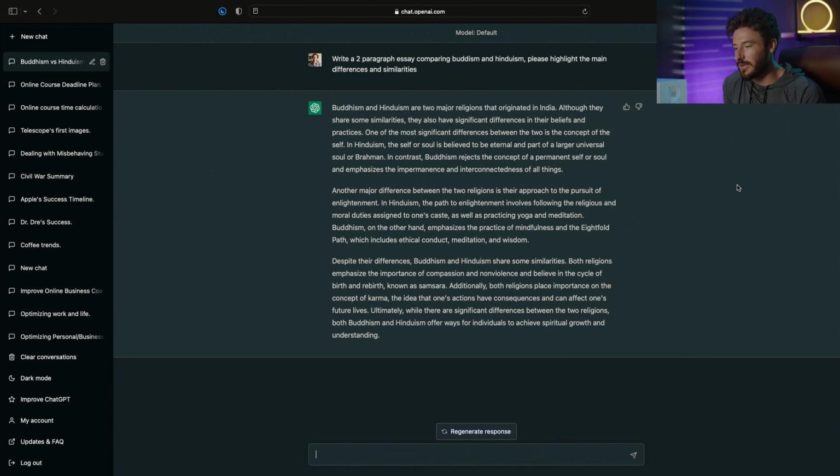Buddhism and Hinduism are two major religions that originated in India. Although they share similarities, they also have significant differences in their beliefs and practices. One of the most significant differences between the two is the concept of the self. In Hinduism, the self or soul is believed to be eternal and part of a larger universal soul or Brahman. In contrast, Buddhism rejects the concept of a permanent self or soul and emphasizes the impermanence and interconnectedness of all